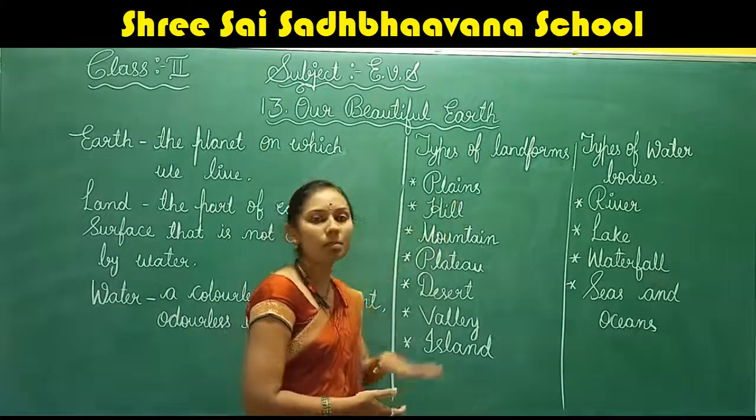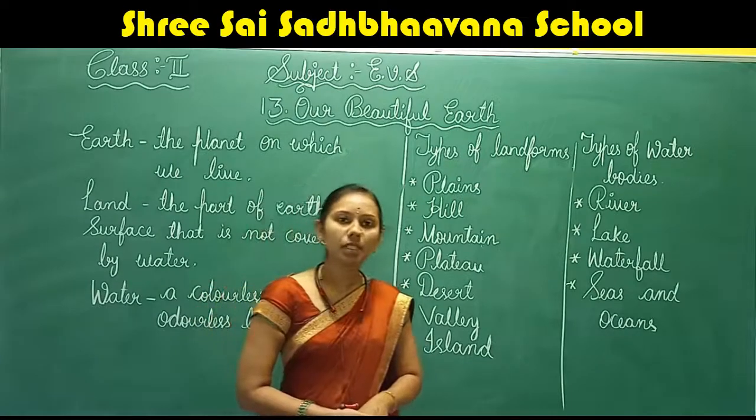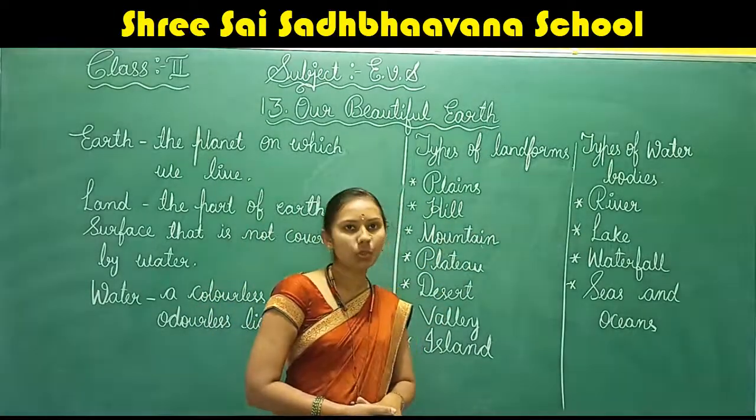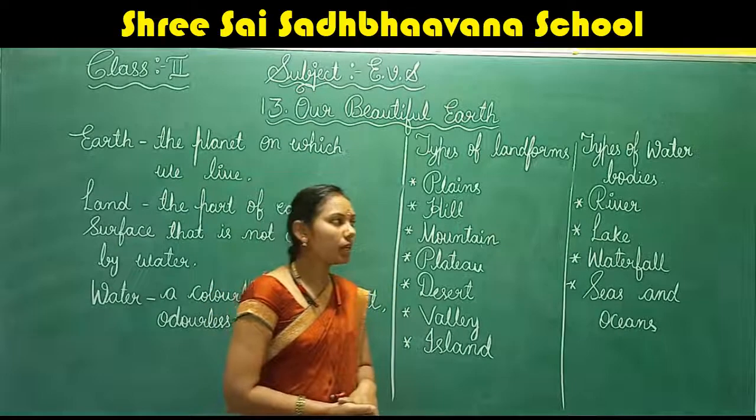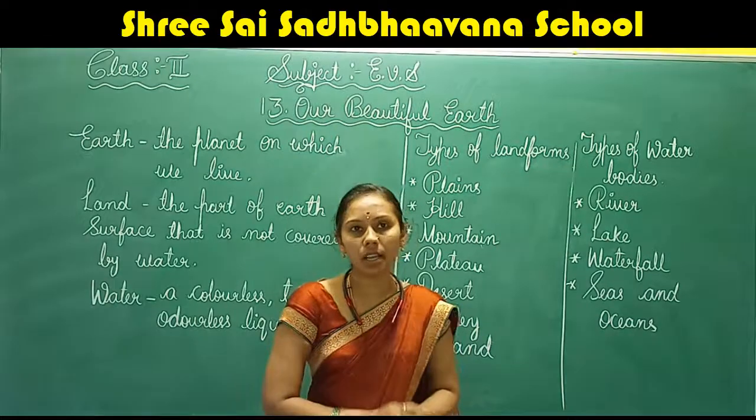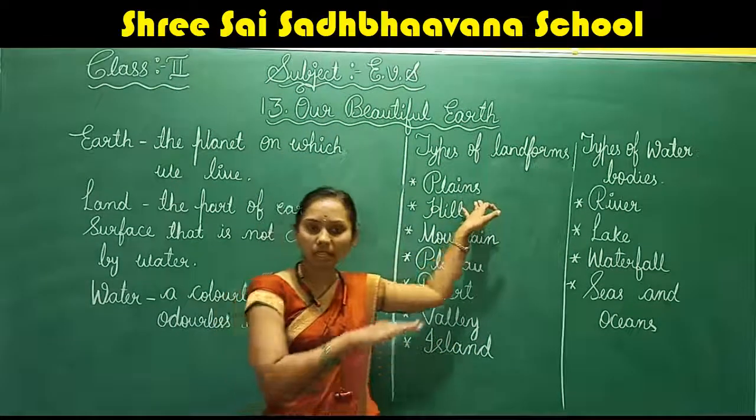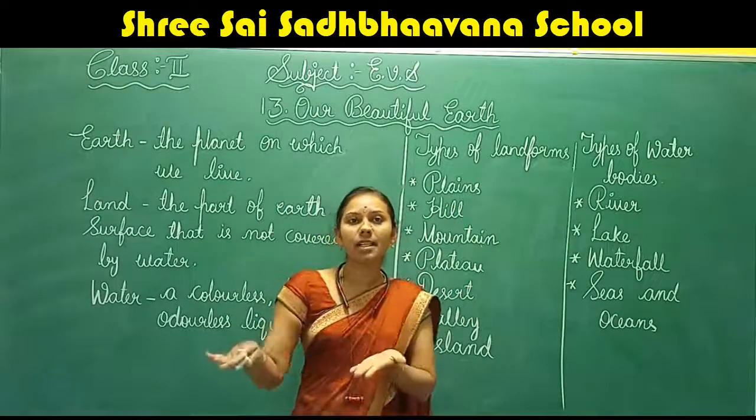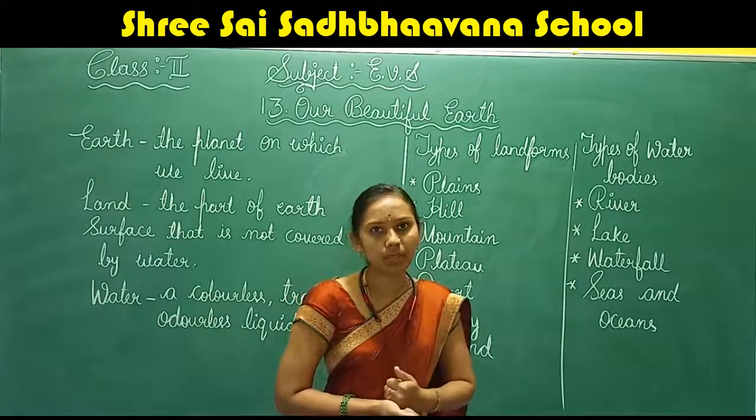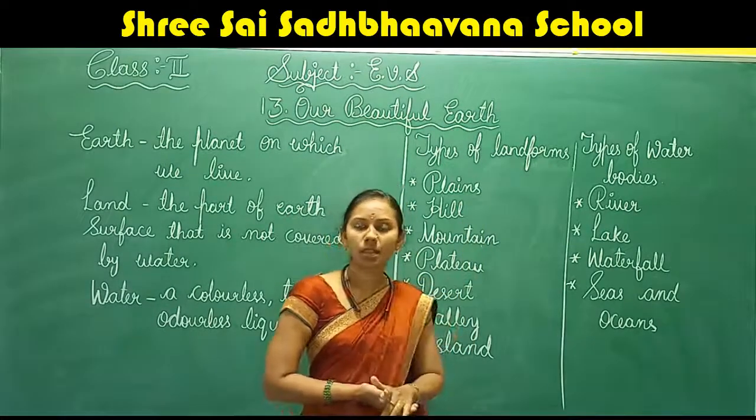First, what do you mean by plains? What are plains, children? Has anybody learned about the plains? See children, plains are level and flat land. It is very level and flat land where we can grow crops easily. It is easy to grow crops on the plains.